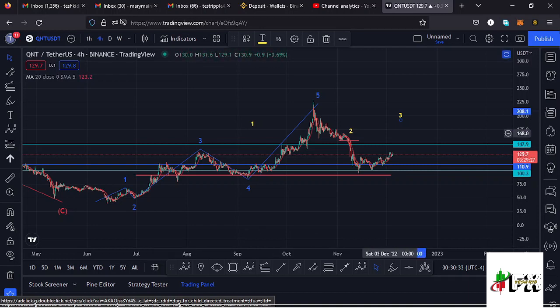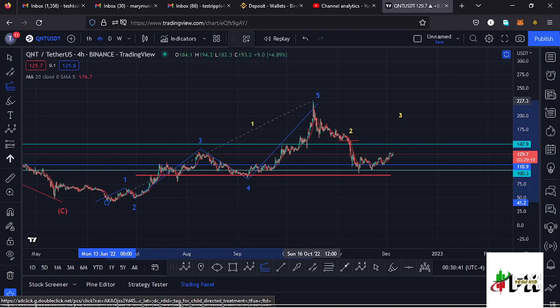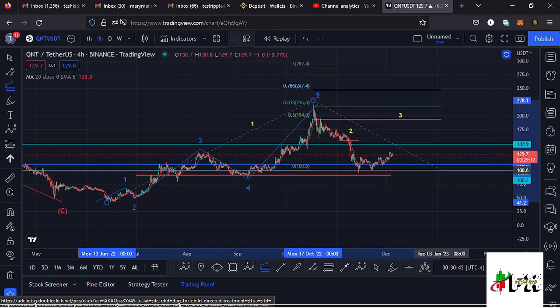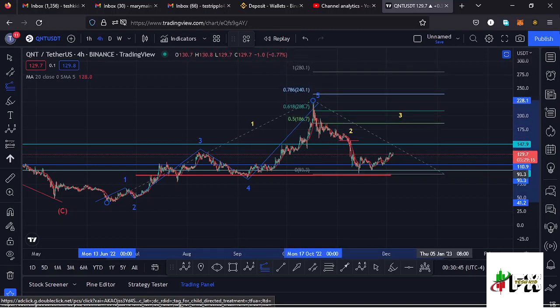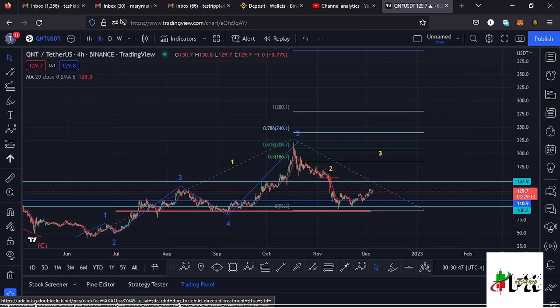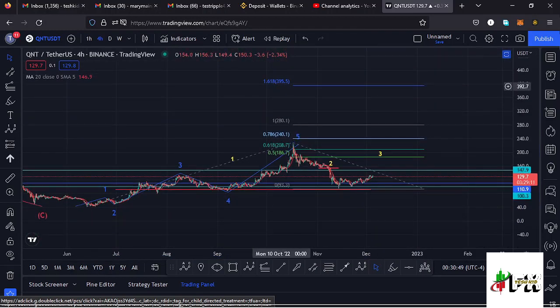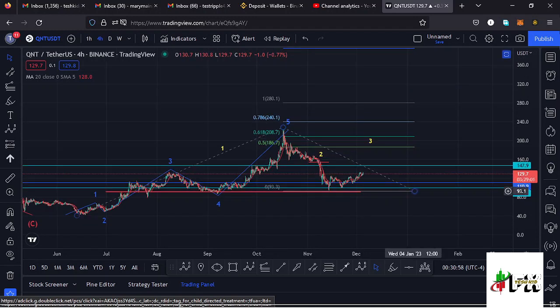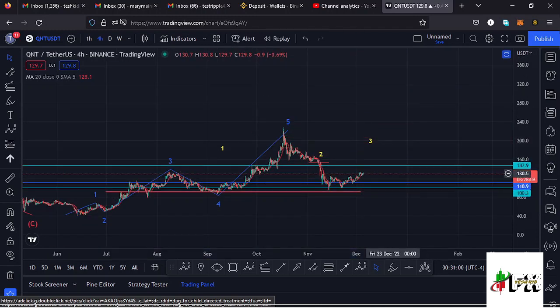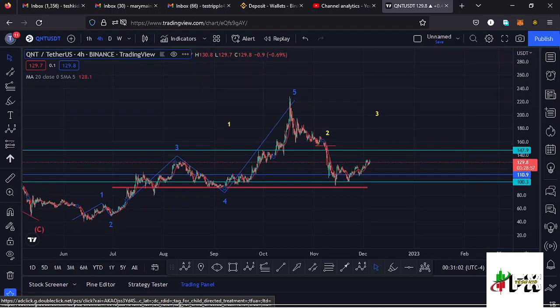to the upper side in the formation of this wave 3, that is that higher EBOOK wave count 3, using the trend based Fibonacci, connecting it from the low of the first wave to the high of that wave 1, then dragging the fibs to the low of the second wave. That gives me a minimum target area to the upper side at the fib level 1.618, and that is at around the $395.5 mark, and that is the minimum that I would expect Quant to do once you continue pushing even higher, obeying the EBOOK wave structures.